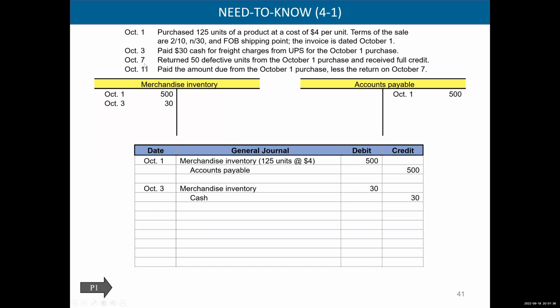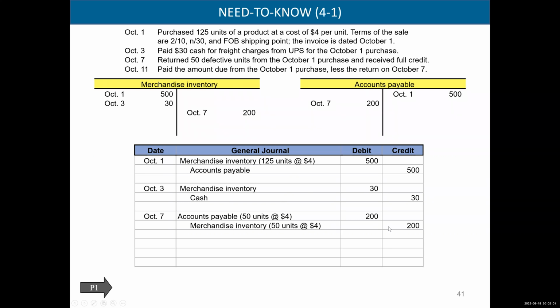All right. On October 7, return 50 defective units from the October 1 purchase and received a full credit. Well, those 50 units cost us $4 a unit, right? So we're returning it, right? So how much are we returning? Well, 50 units at 4. So we're giving it back.